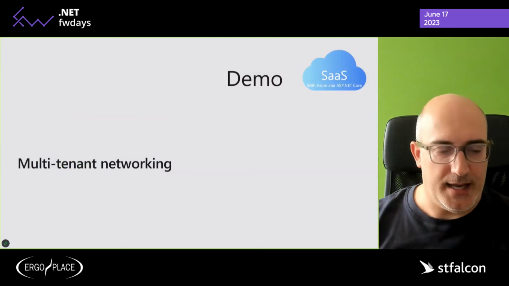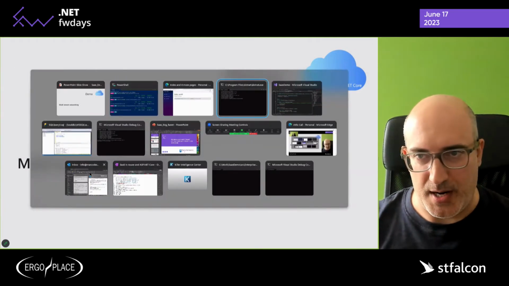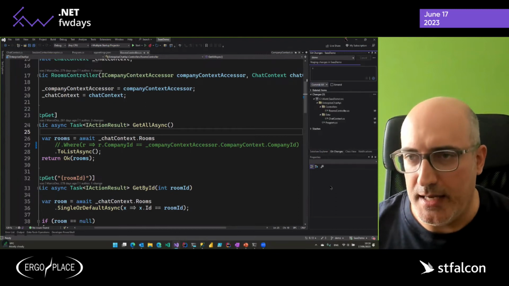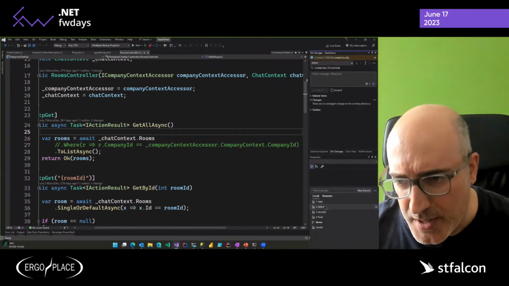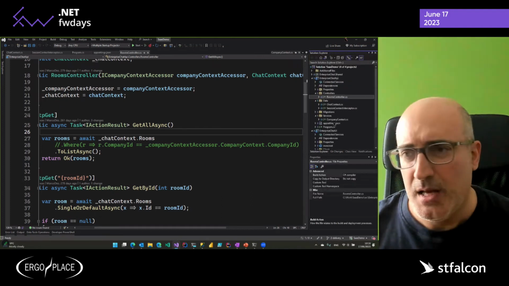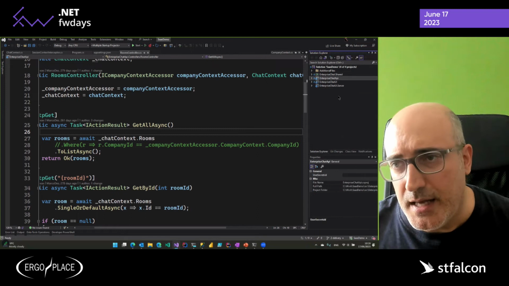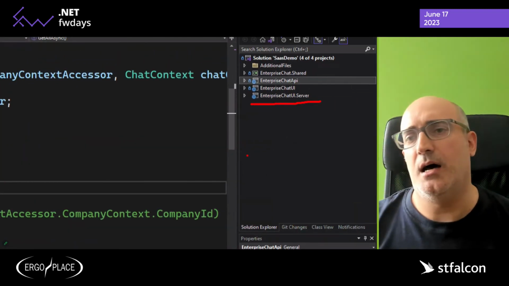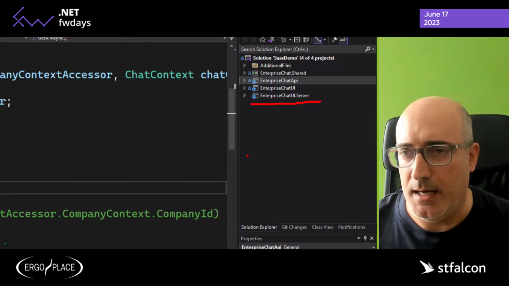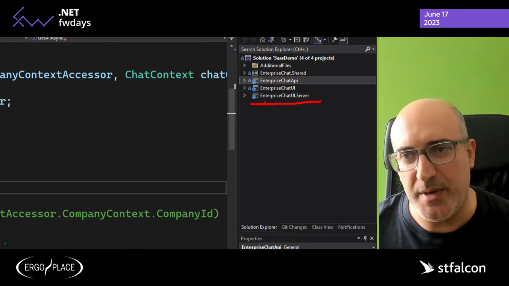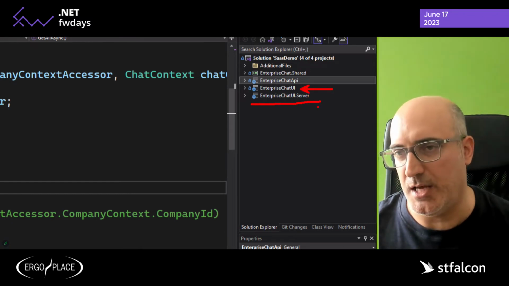So let's have a look at how this works in practice. Let me go back to Visual Studio. I need to quickly switch to a different branch, so let me go to delivery here. And in this delivery branch, as you can see, what I've done is I've added a second UI project. This is an ASP.NET Core project that basically serves the Blazor application, okay?